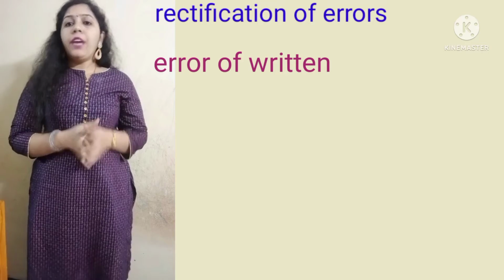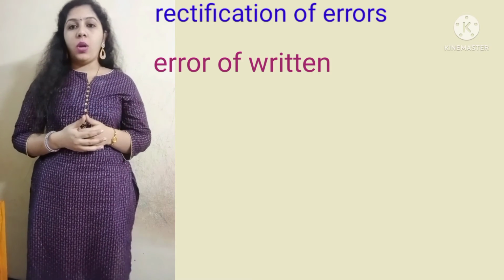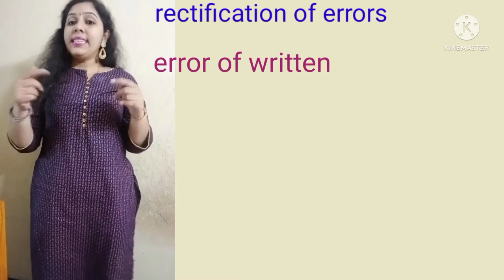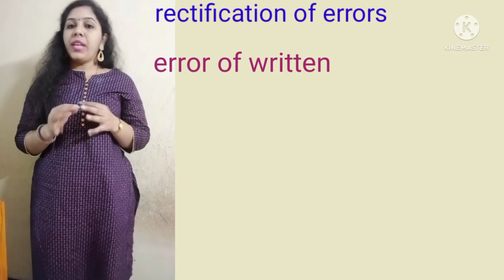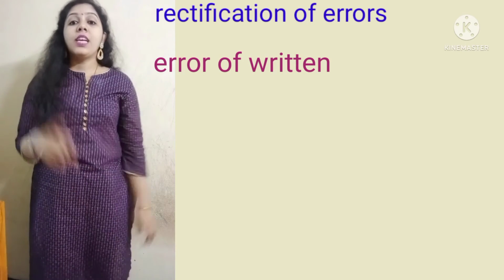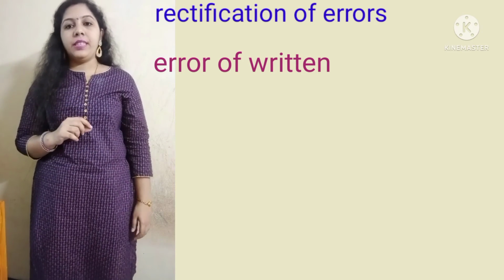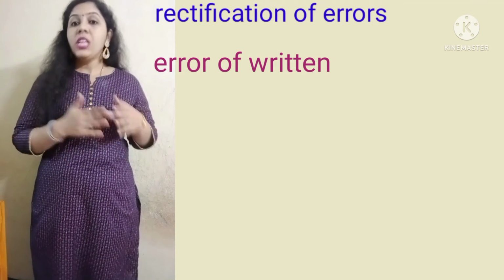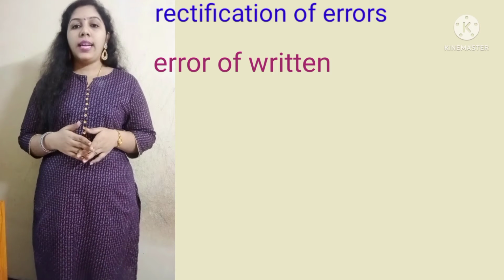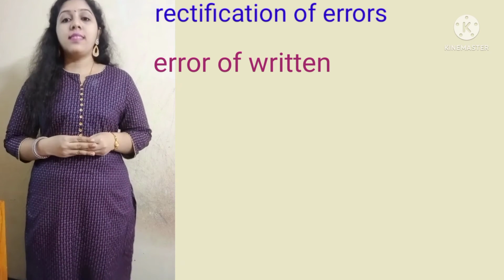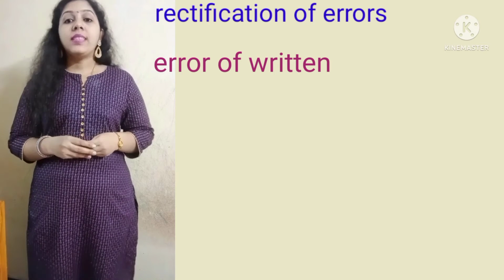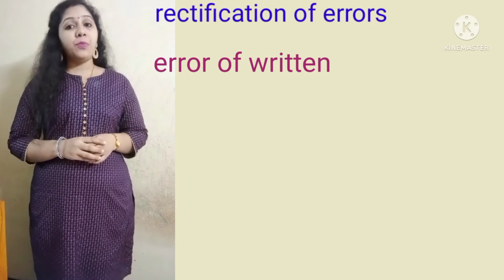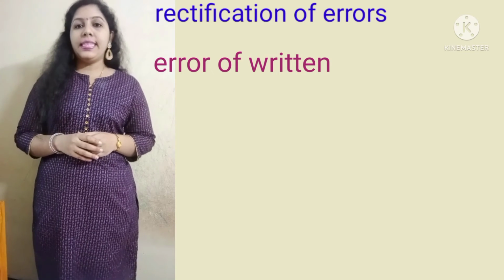For example, if we have to debit the Raju account, and the accountant debits the Shyam account, how many mistakes do we have in this entry? We have two mistakes: we had to debit the Raju account and the accountant debited the Shyam account. This is an adverse mistake. These types of errors are called error of return.